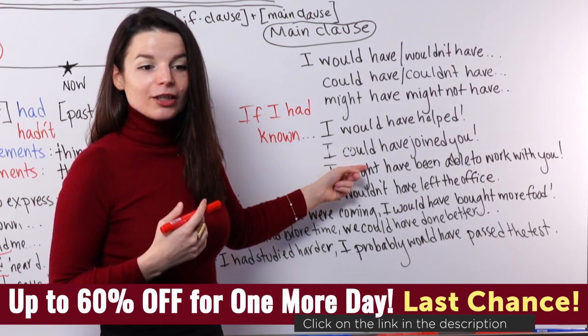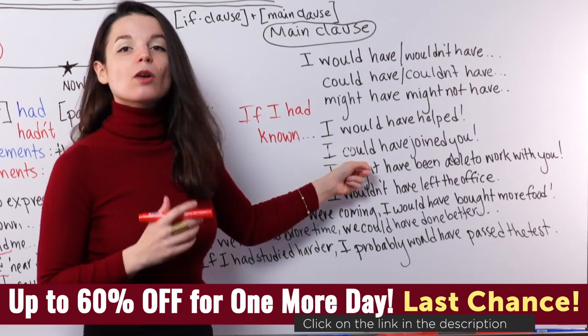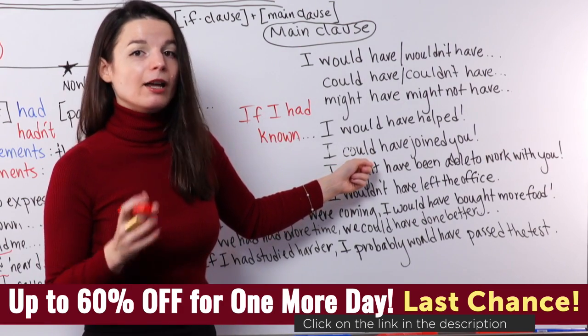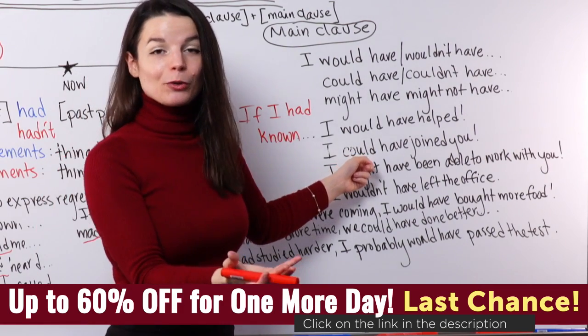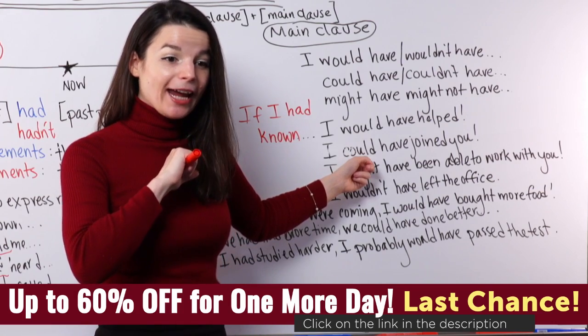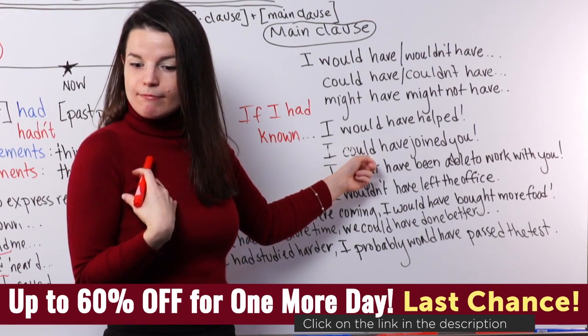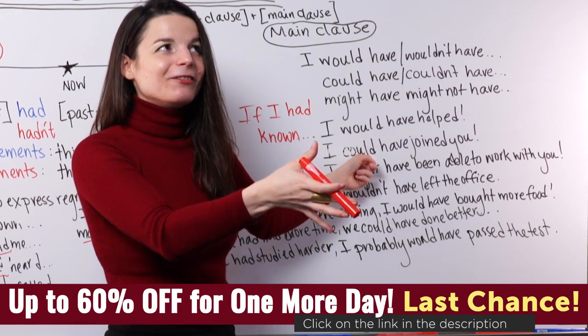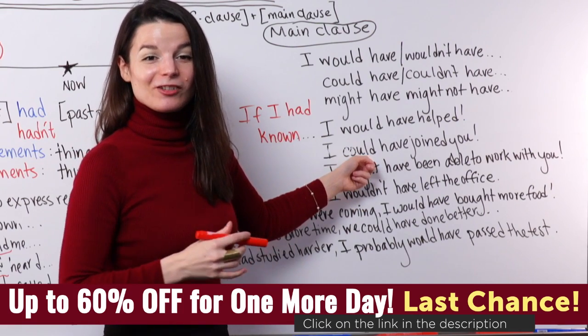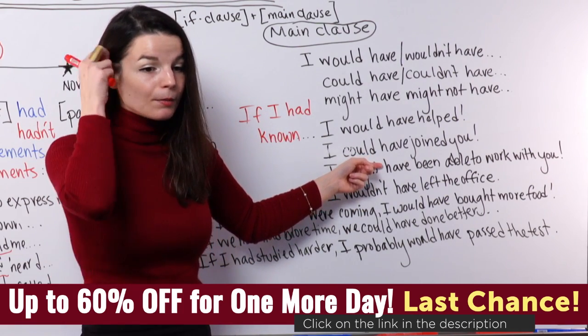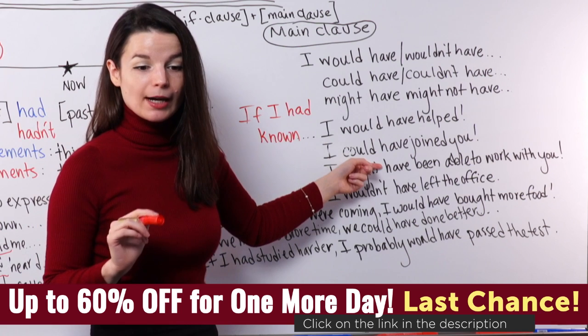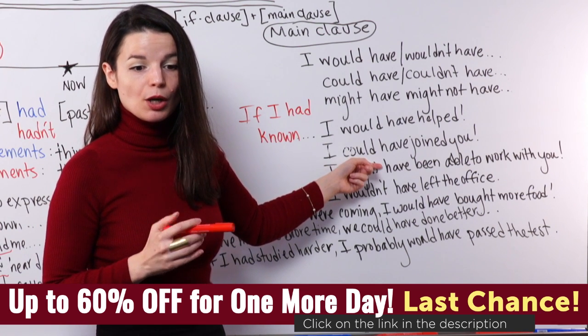Okay. So I could have joined you. This is only for possibility. If I say I would have joined you here, it means my plan. My plan would be to join you in that situation. So it did not happen. But could only expresses possibility, only possibility.